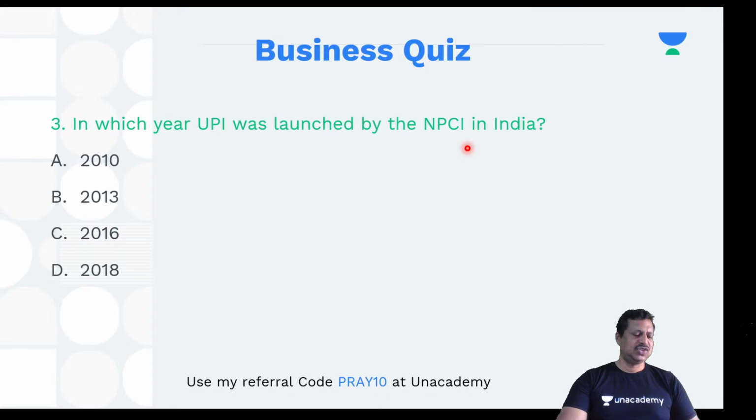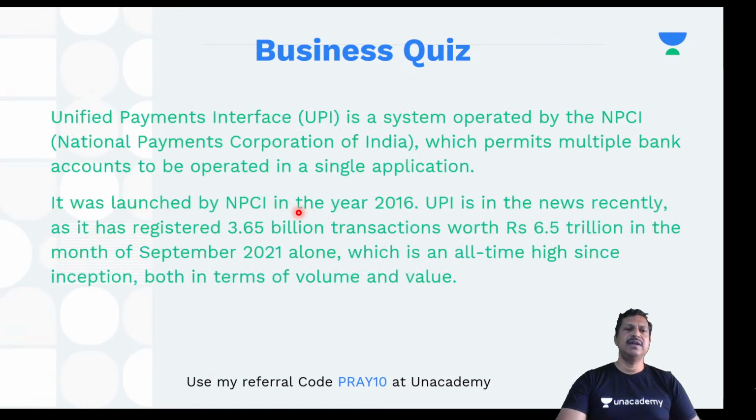All right. So let's look at the answer. The answer is 2016. So UPI was launched in 2016 by NPCI. So let's have a little bit of information about the whole thing. So UPI is what? UPI is Unified Payments Interface.